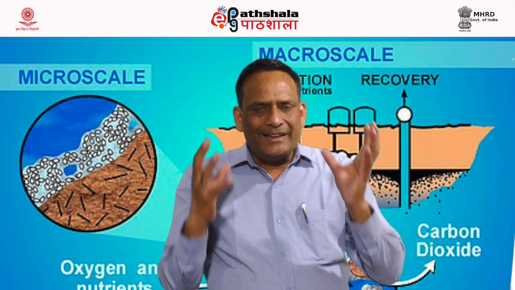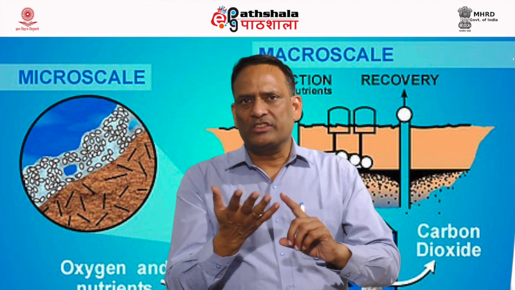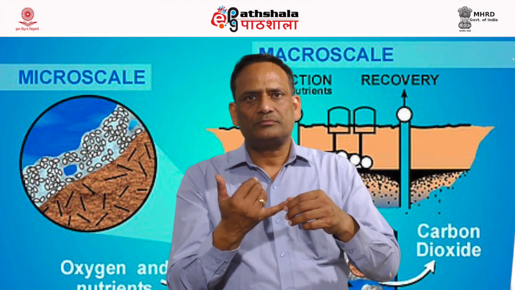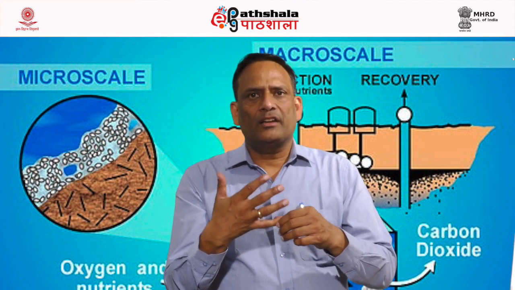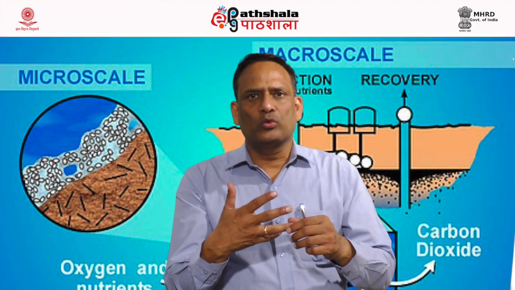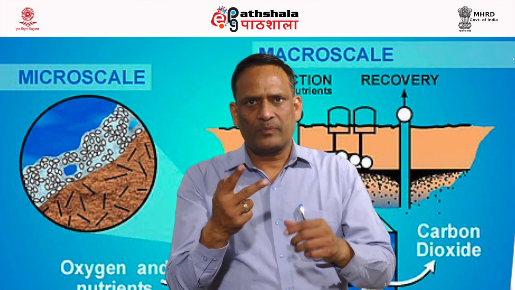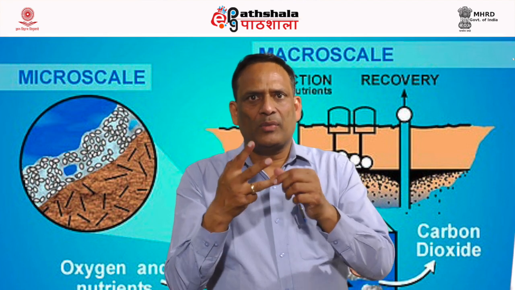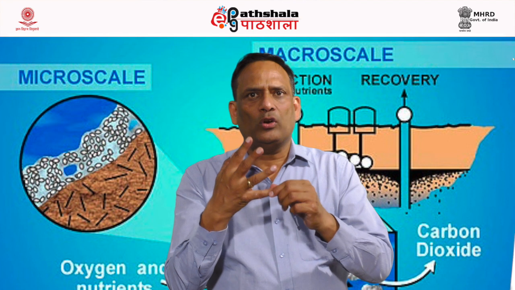So we can say in a nutshell, there are 3-4 approaches which can be used for heavy metal bioremediation, and these approaches include biotransformation, biosorption, biomineralization and bioaccumulation.